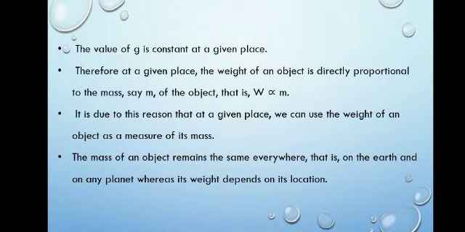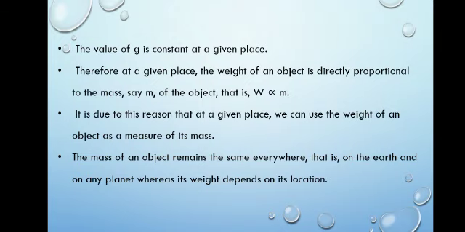But as we move from poles to equator, what will happen? The g value decreases. As we go from poles to equator, the g value decreases. That means at poles the g value is greater and at equator the g value is less. But at a place the g value is constant. So weight is equal to m into g.